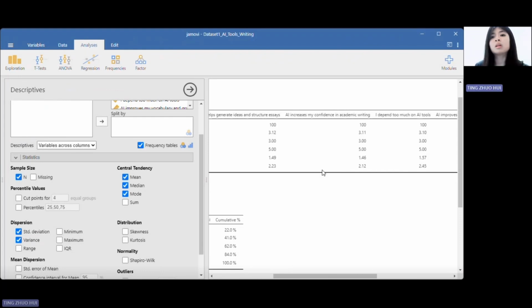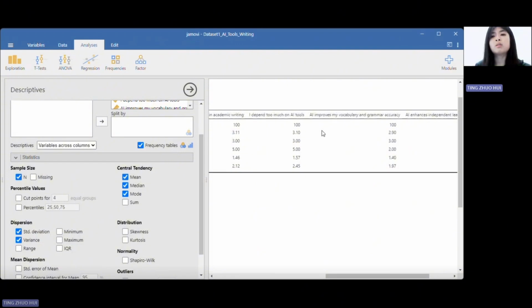Now let's look at the third item. AI improves my vocabulary and grammar accuracy. So the mean here is 2.9. The average score is close to 3, showing that students were mostly neutral or slightly disagree. The median is 3. The middle score is also neutral, and the mode is 2. So the most common answer was 2. So many students disagree that AI improves their grammar and vocabulary.